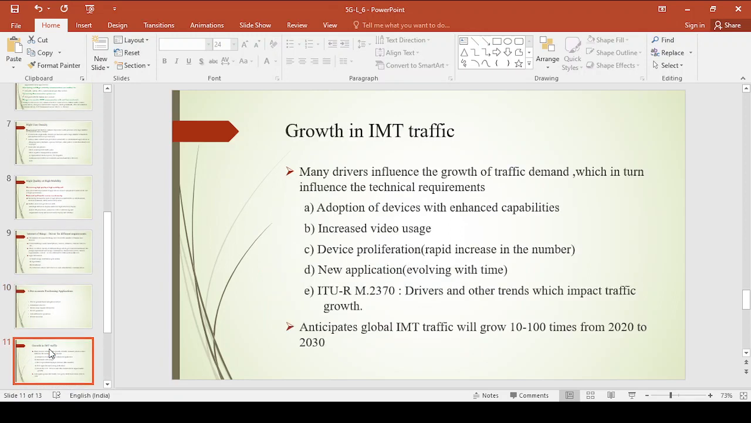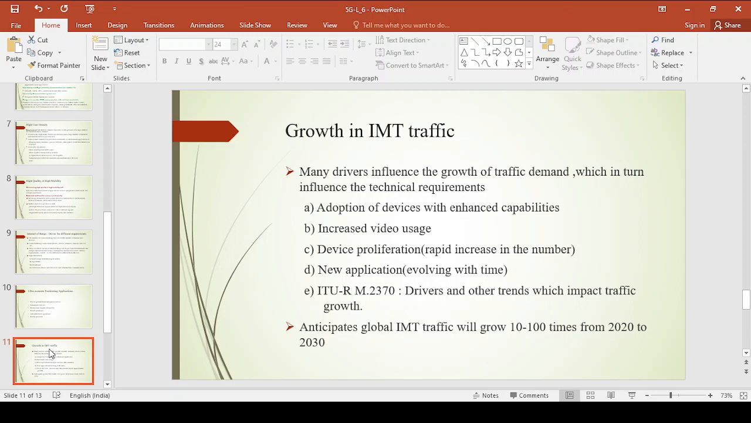Now coming to the next topic, growth in IMT traffic. We have seen different requirements in detail, right? Now in this lecture we will see the growth in IMT traffic. There are different requirements that influence the growth in traffic. One is adoption of devices with enhanced capabilities, increased video usage, device proliferation, nothing but a rapid increase in the number of devices, and new applications and other trends which impact the traffic growth.